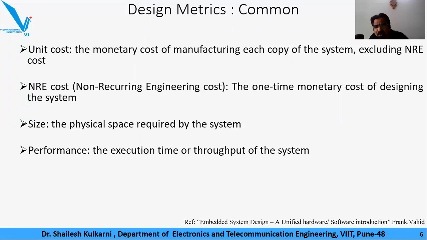It completely depends on the application. Some applications expect very high performance in execution time, that the execution time should be very small. Some applications would expect that the execution time be moderate, but I should be able to execute more tasks per unit time, isn't it? So this aspect also needs to be understood as far as the performance of the system is concerned.